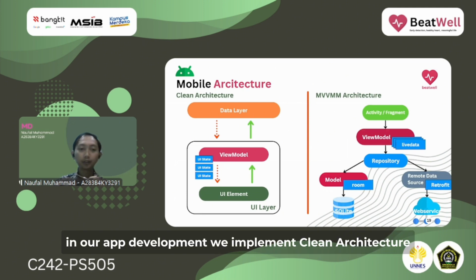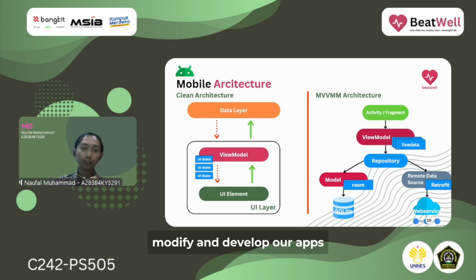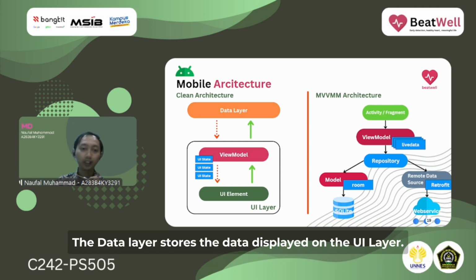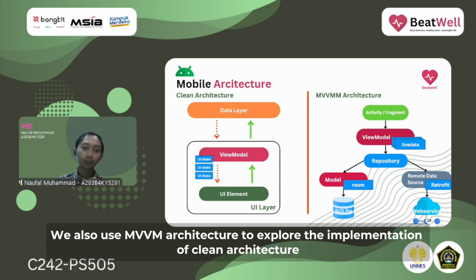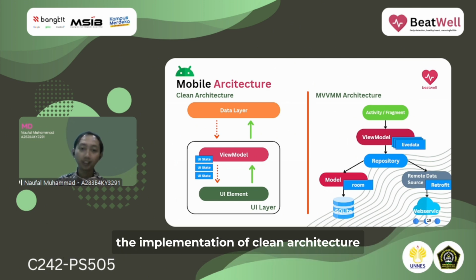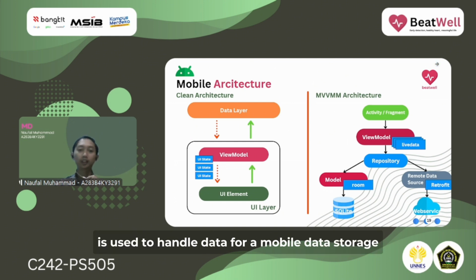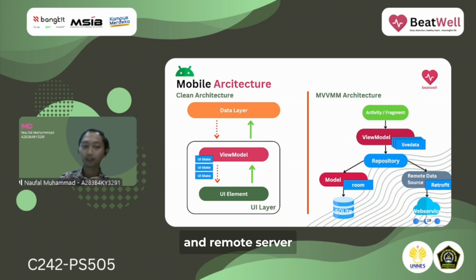In our app development, we implement clean architecture. It makes it easier to maintain, modify, and develop our apps. We divide it into two layers, the UI layer and the data layer. The UI layer displays the UI and stores the logic and the state of the UI. The data layer stores the data displayed on the UI layer. We also use MVVM architecture to support the implementation of clean architecture. The repository is used to handle data from local data storage and the remote server.